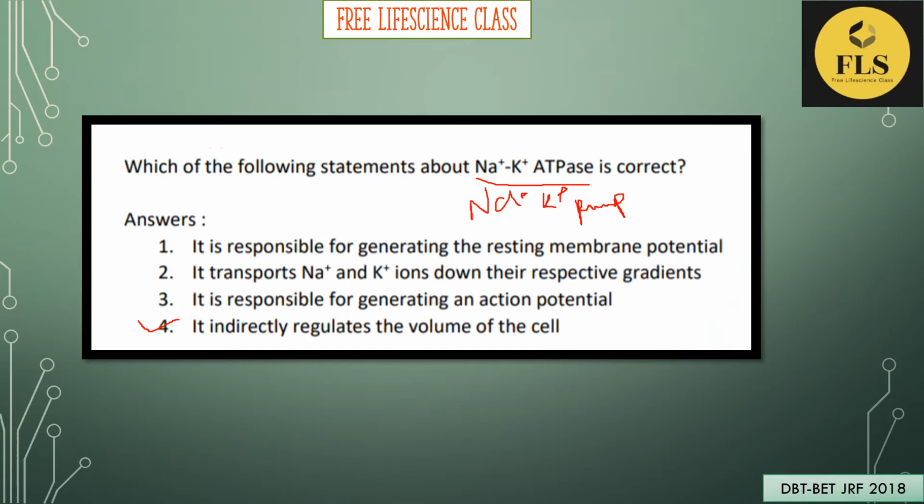Likewise, finally it generates an action potential. So it is not the sodium potassium ATPase which is responsible for these three. The function of sodium potassium ATPase from these statements is that it indirectly regulates the volume of the cell. Okay. Moving on to the next question.